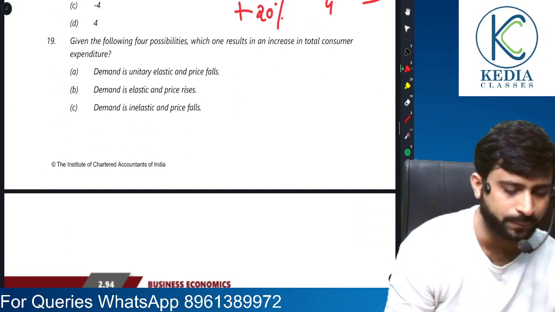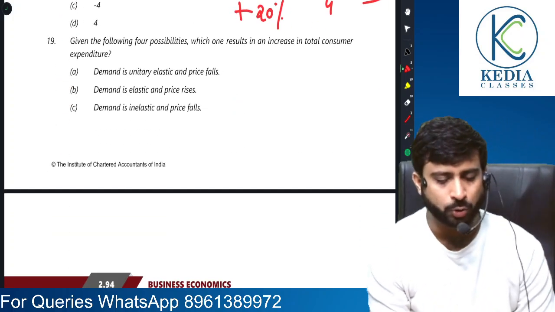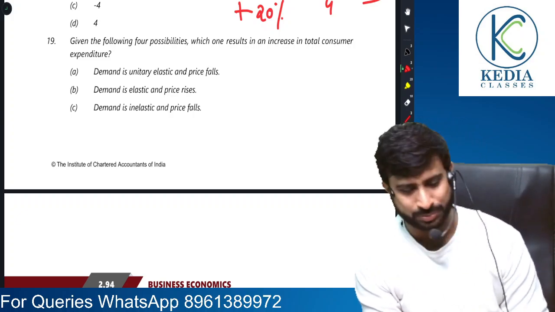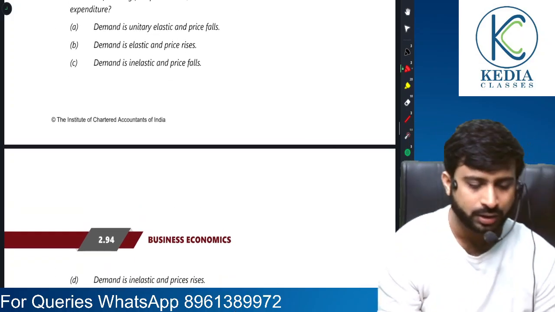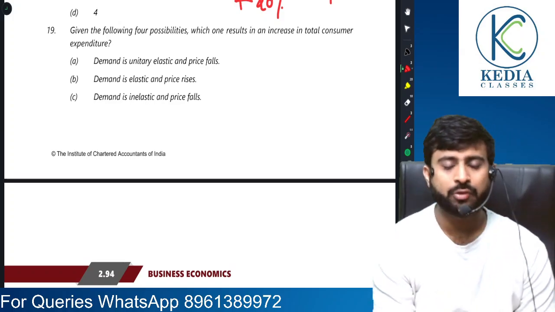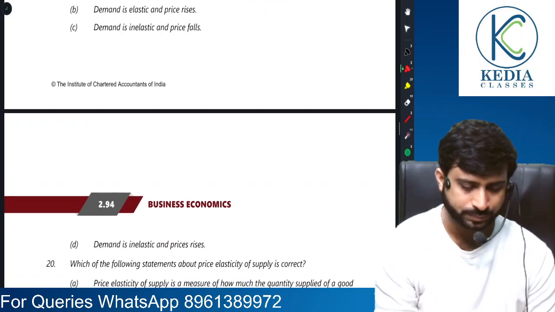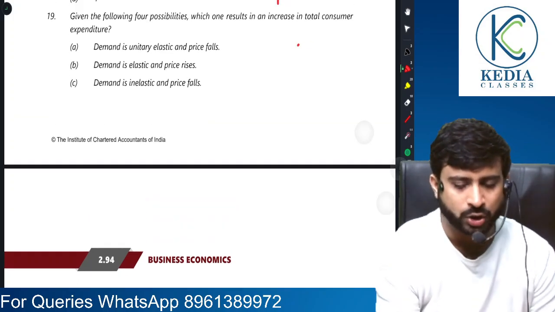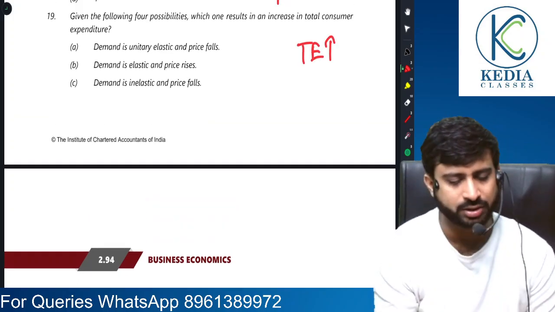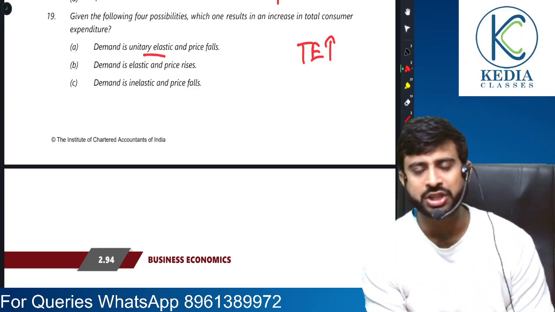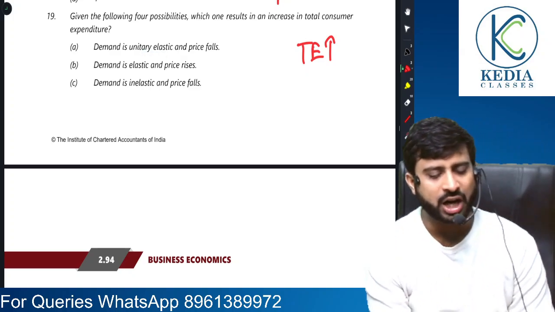Moving on. Given the following four possibilities, which one will result in an increase in total consumer expenditure? Let's see, everyone. Now, if demand is unitary elastic, there is no change in total expenditure. So it can't be the answer.